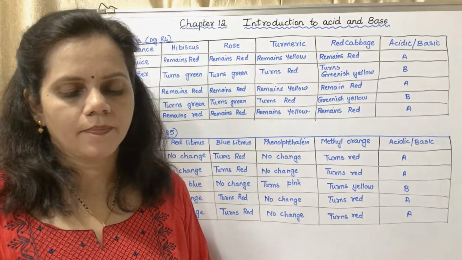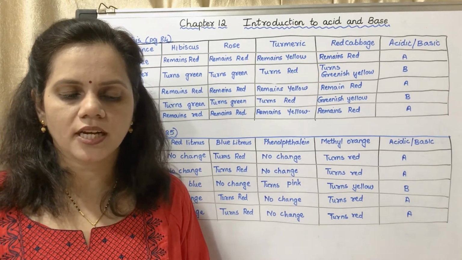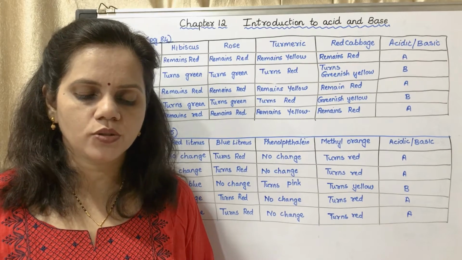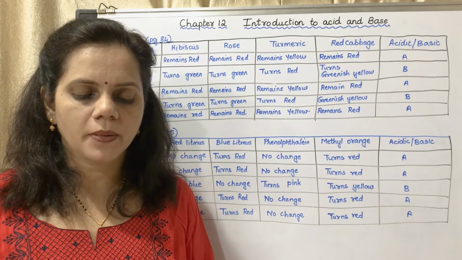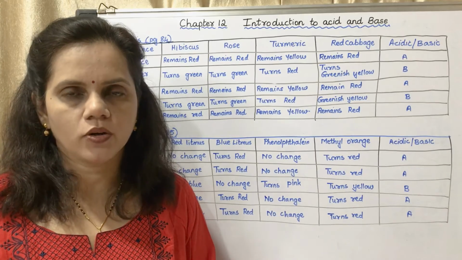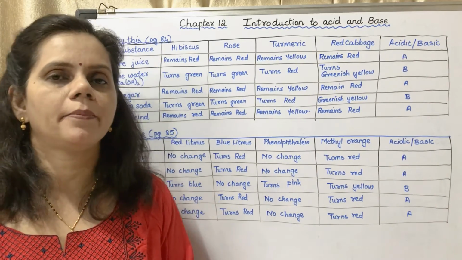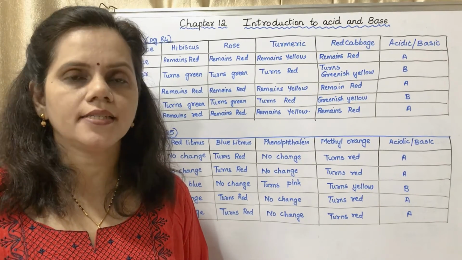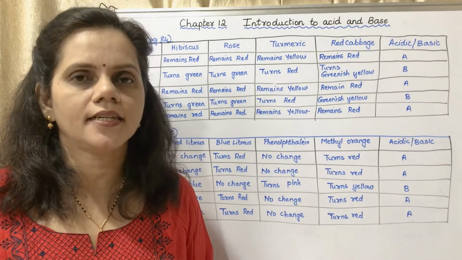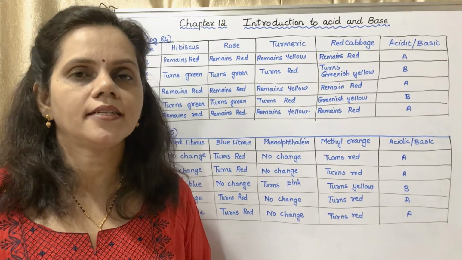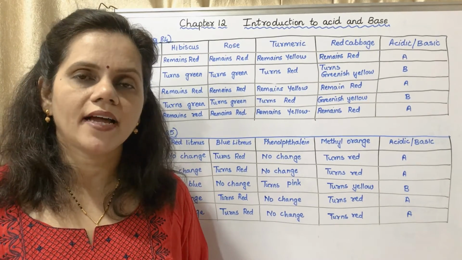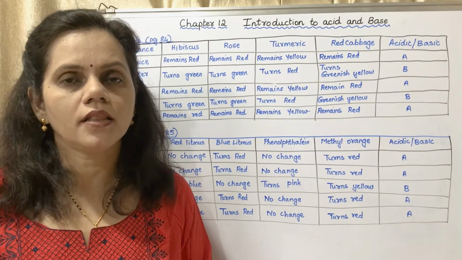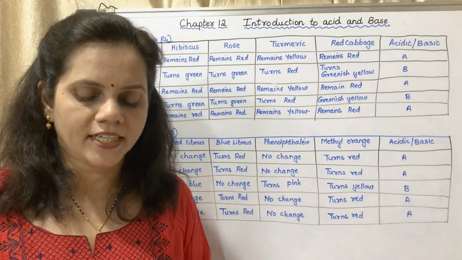Now in the textbook you may see there are some questions. First, what happens when sour substances like lime juice or tamarind water fall on Shahbaz stones or the kitchen platform? Now, Shahbaz stones are made up of calcium carbonate, which is a base, and these juices contain acid. They will react, and you can see a white colored deposit on the surface of the kitchen platform, which could be cleaned with water, because of the reaction.